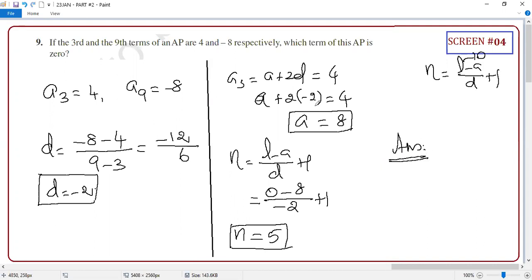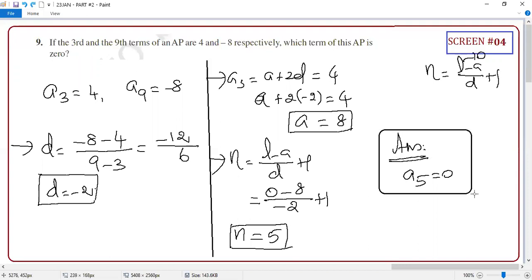So what is the question they are asking? Which term of your AP is 0? So your A5 is equal to 0. Crystal clear or not? This is what the final answer is. This is step number 1, this is step number 2, and this is step number 3. And this is your final answer. Crystal clear or not?